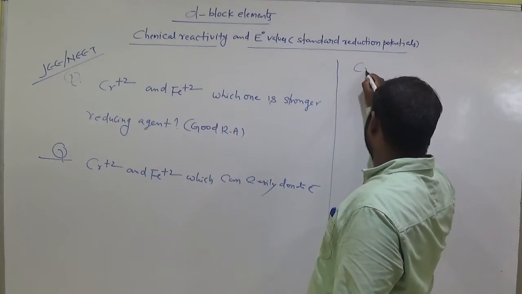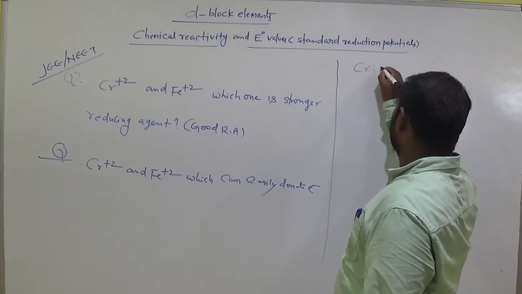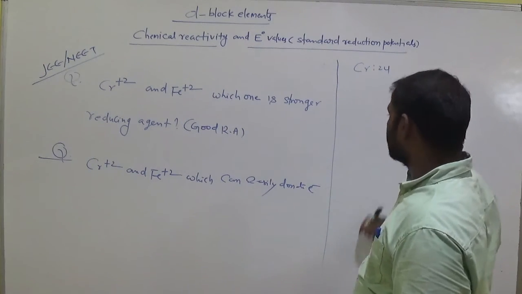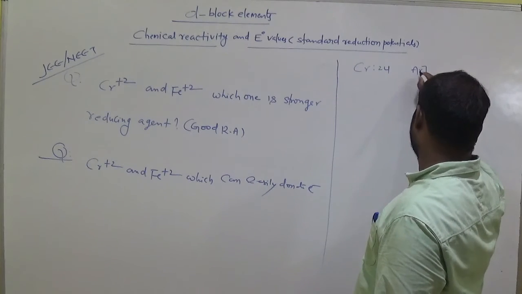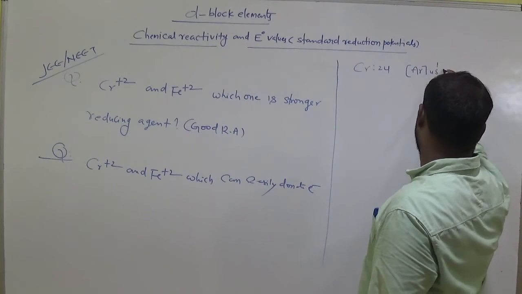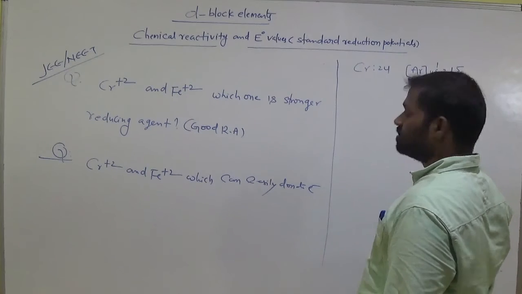Let us come to chromium. What is the atomic number? 24. Write its electronic configuration: argon 4s1 3d5. Am I right?